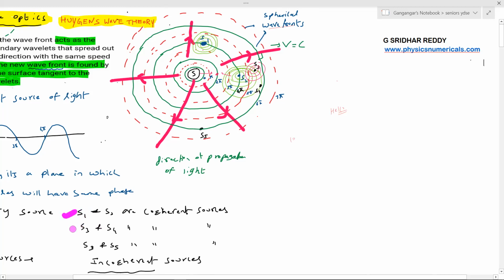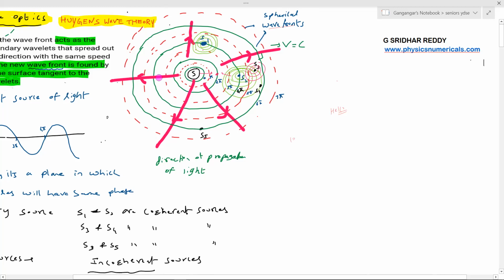S1, S2 are coherent, S3, S4 coherent, S3 and S5 are coherent here. So not only 2 points on a given wavefront become coherent sources, 2 points on different wavefronts will also become coherent sources. This is what I'm going to use in the coming YDSE setup. Very good numericals are related to this one.